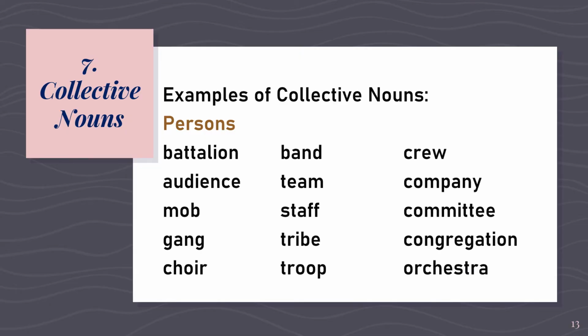We have battalion, audience, mob, gang, choir, band, team, staff, tribe, troop, crew, company, committee, congregation, and orchestra.